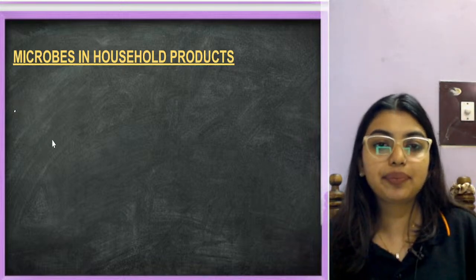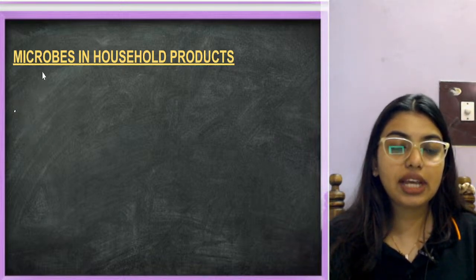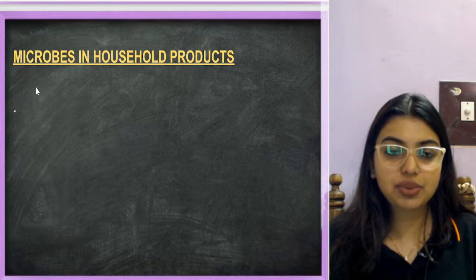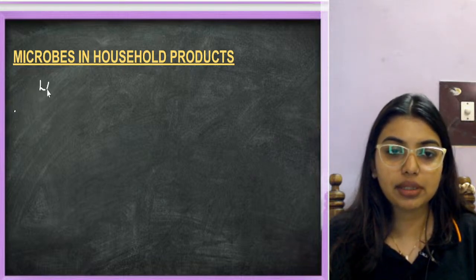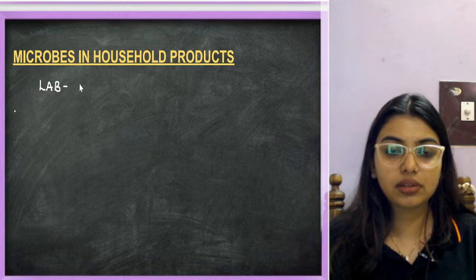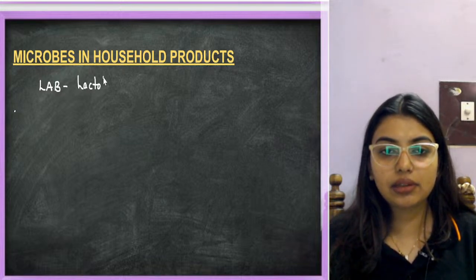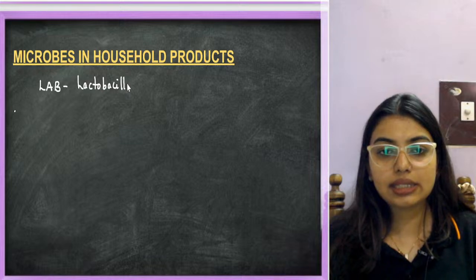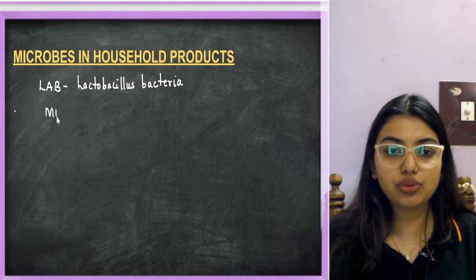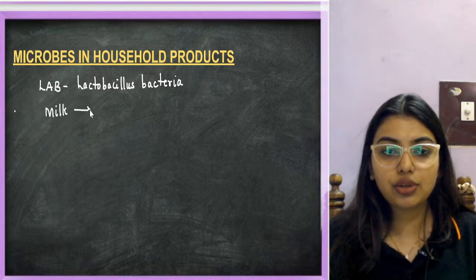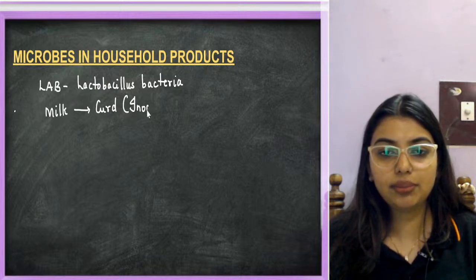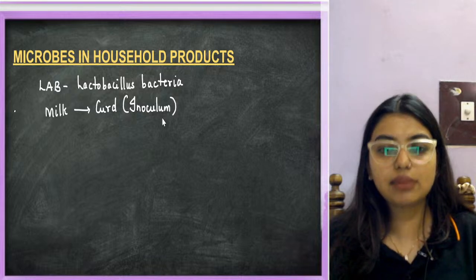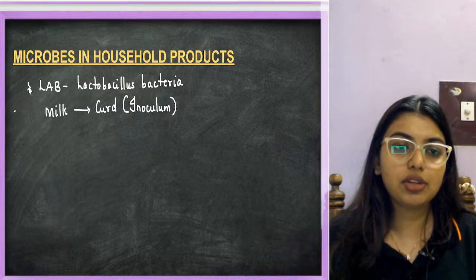Okay. So in C, microbes in household. What and all we have? First we start with LAB, Lactobacillus. Lactobacillus bacteria is going to do the job of converting milk to curd. And this curd is going to act as the inoculum, which has millions of bacteria in them. This is going to be LAB.